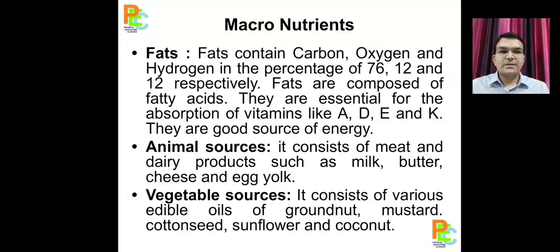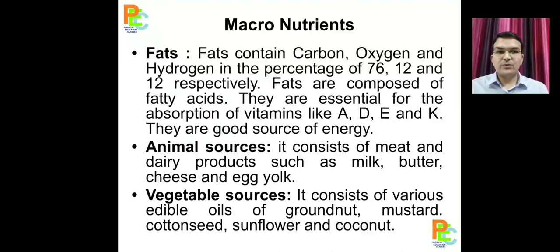Next macronutrient is fats. Fats contain carbon, oxygen and hydrogen in the ratio of 76, 12 and 12 respectively. Fats are composed of fatty acids, and fats are very important, as there are vitamins which are only fat soluble, like A, D, E, K. All the functions which are possible with these vitamins, we need fat for that also.